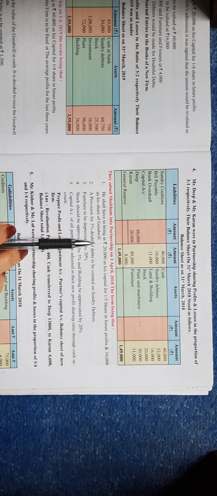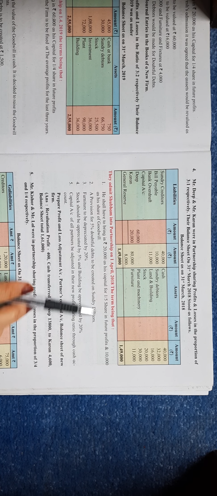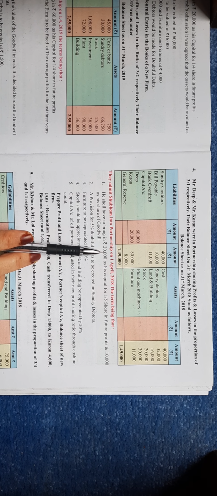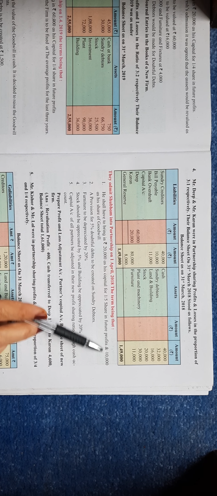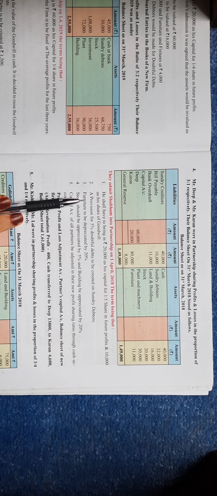Let's see what is done here. He shall have to bring 20,000 as his capital for 1/5 share and 10,000 for the goodwill. So he has brought 20,000 as capital and 10,000 as goodwill. We'll see further for the entries, and some more adjustments are given. We know if an asset is appreciated, it is written to the credit side of profit and loss adjustment, and if an asset is decreased, it is written to the debit side of profit and loss adjustment.